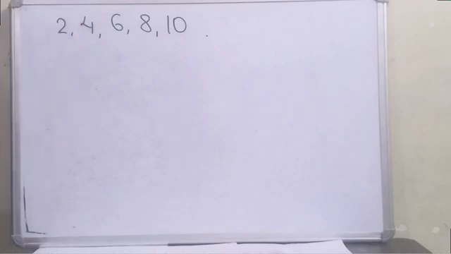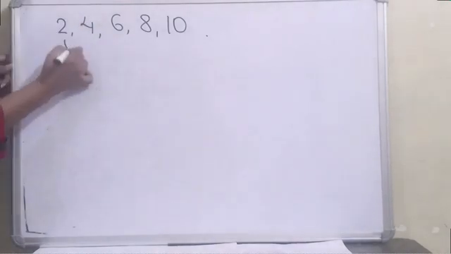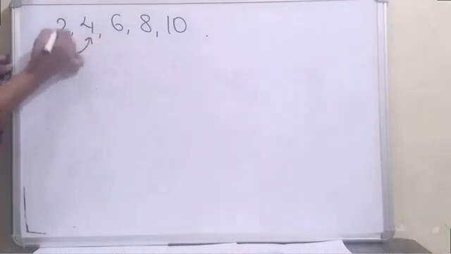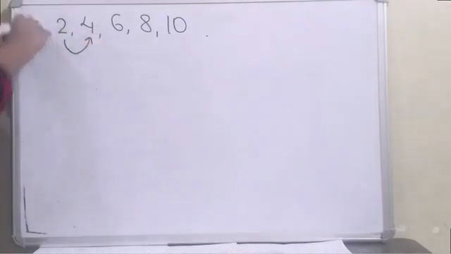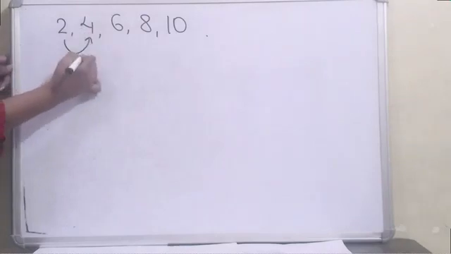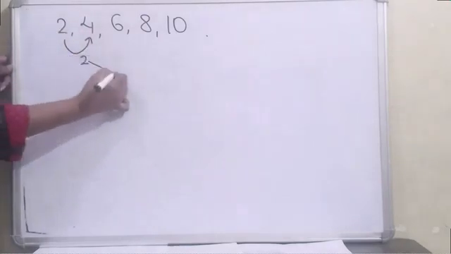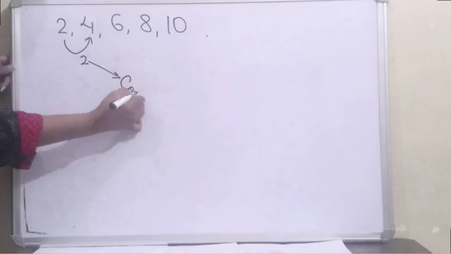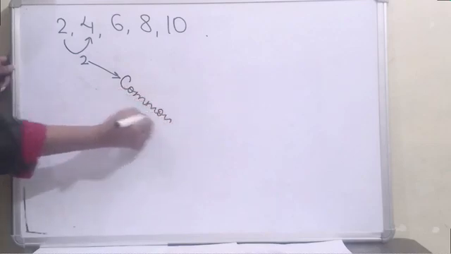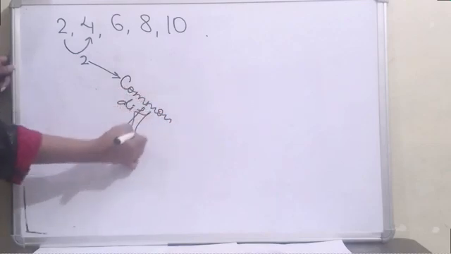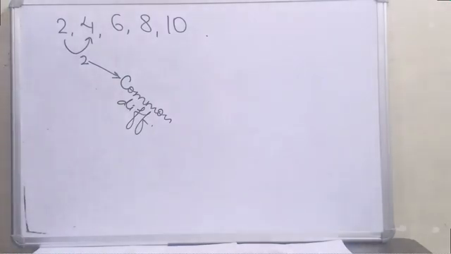Now the question arises in your mind. First of all, that number. The number which I have to add to the first term so that I get the second term, here it is 2, and this is known as the common difference.